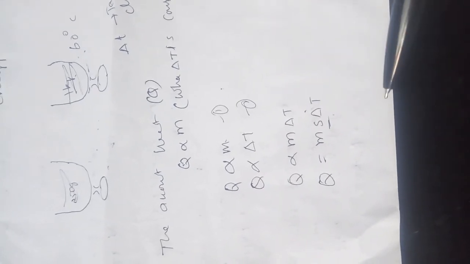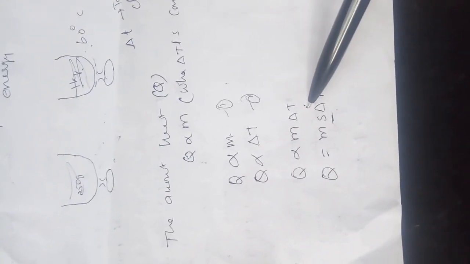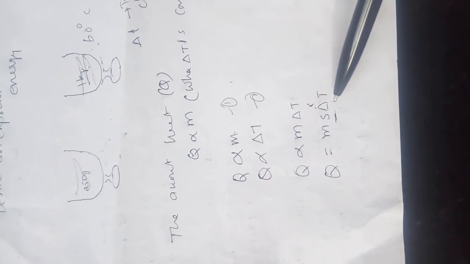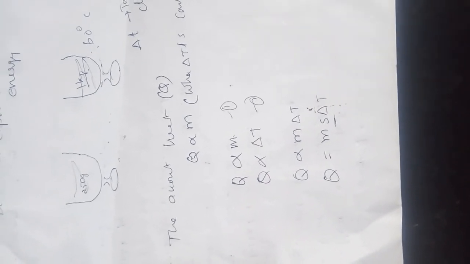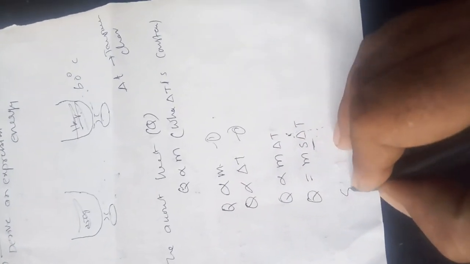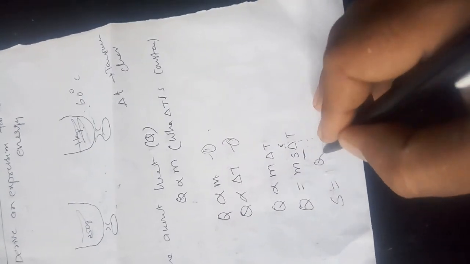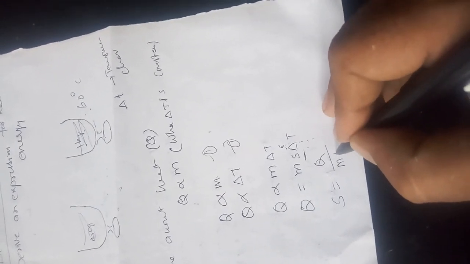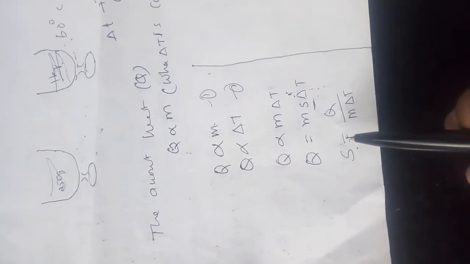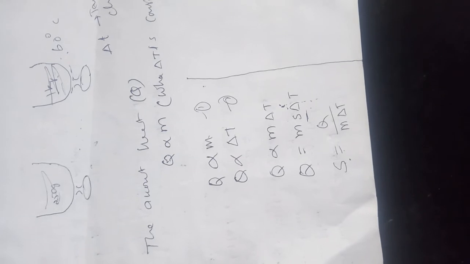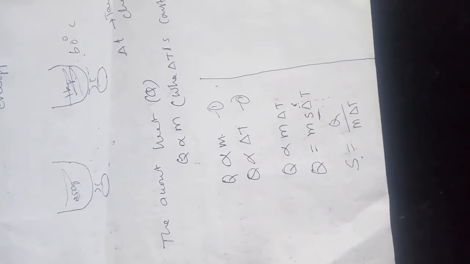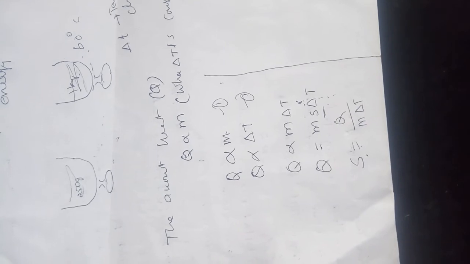This constant for the given substance is called the specific heat of the substance. Therefore, the specific heat of the substance, S, is equal to Q by m delta T, mass into change of temperature. Now, the specific heat of a substance is the amount of heat required to raise the temperature of unit mass of the substance by 1 degree centigrade.